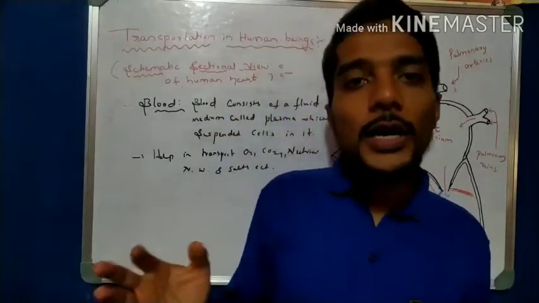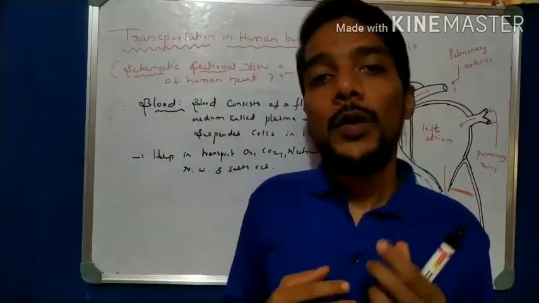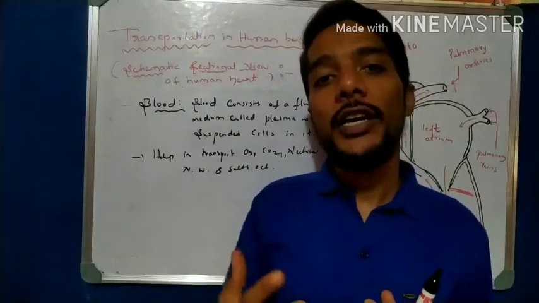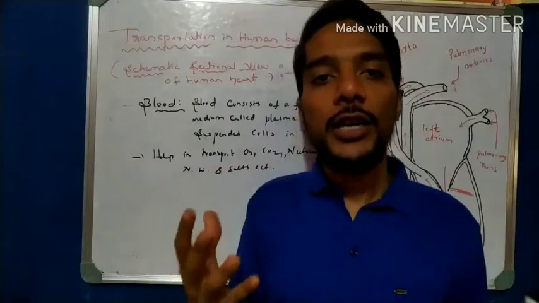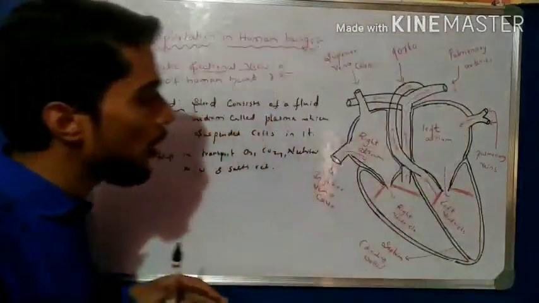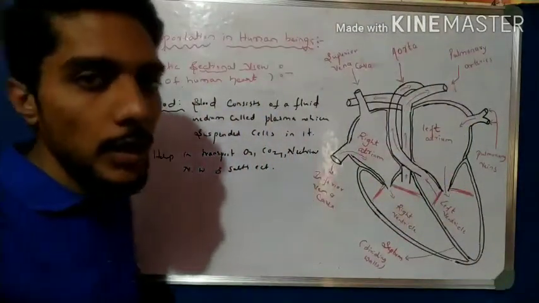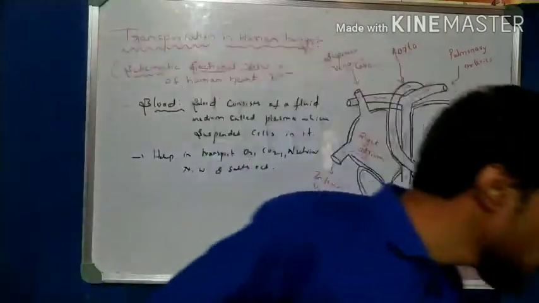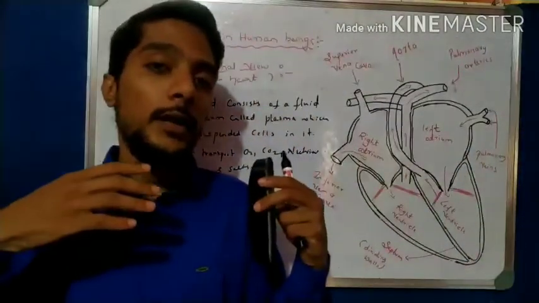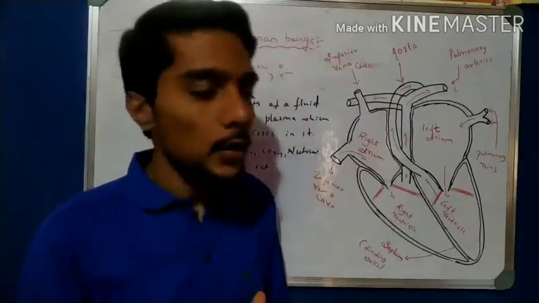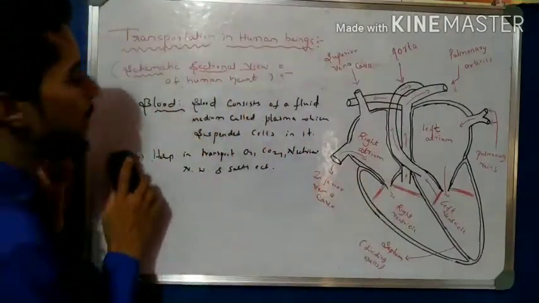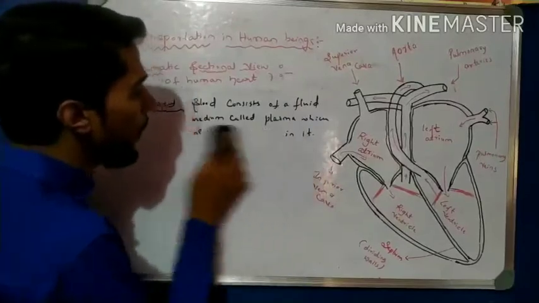Another word for pure blood is oxygenated blood, and impure blood is also called deoxygenated blood. So we have to divide blood into two types, the pure blood and the impure blood, because without knowing pure and impure blood, we don't understand this working. So first I will tell about the types of blood.